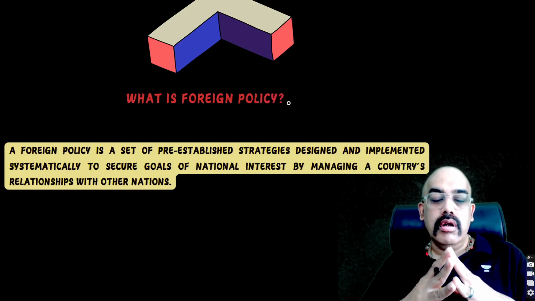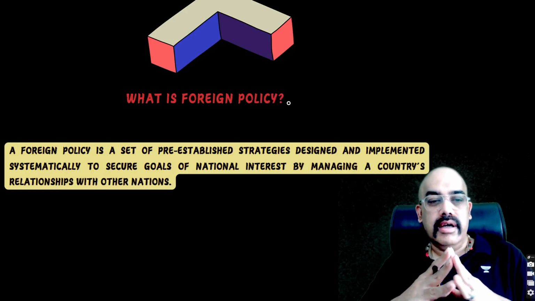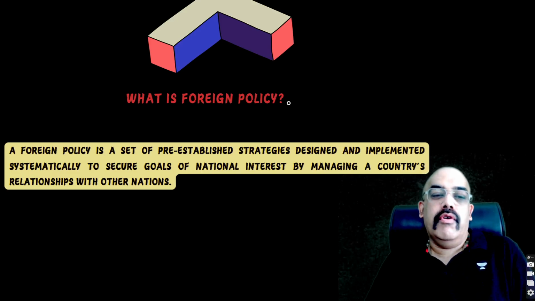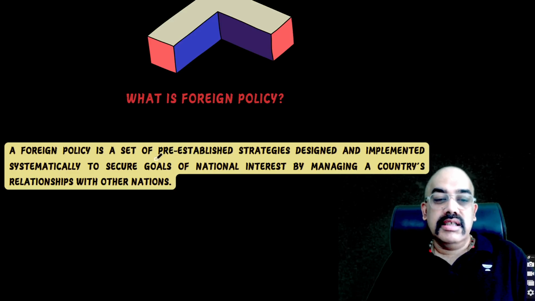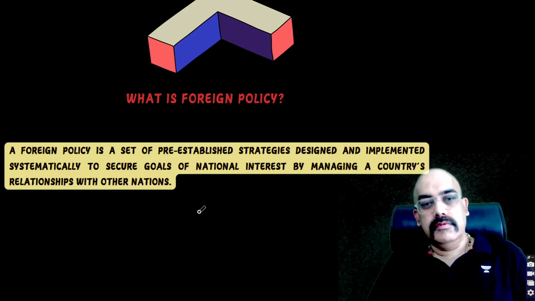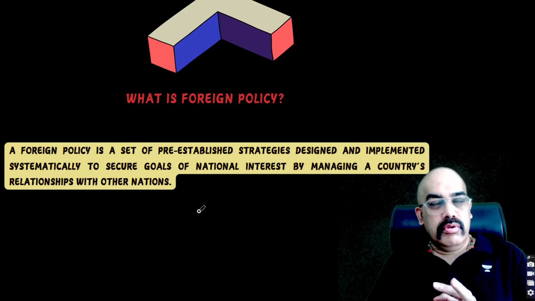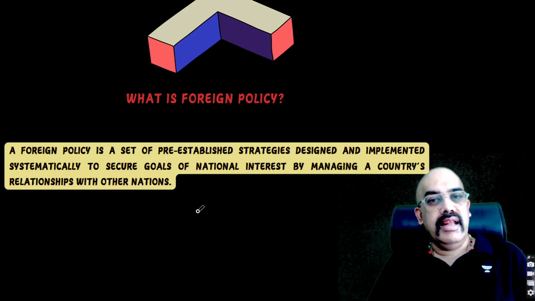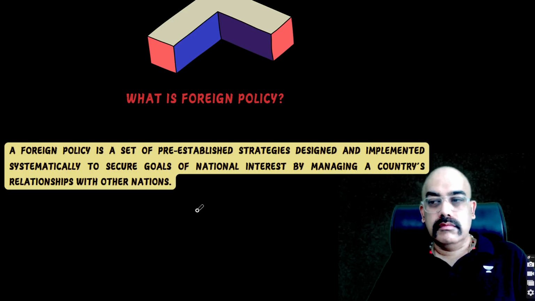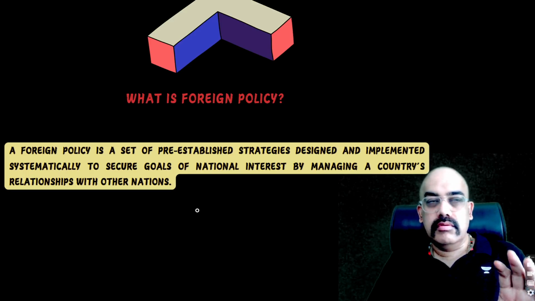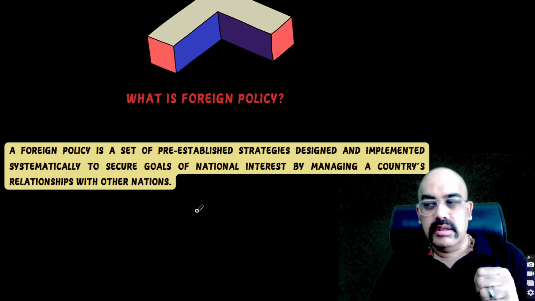So first of all, you have to pay close attention to the definition. Read it calmly and carefully. So what is a foreign policy? A foreign policy is a set of pre-established strategies designed and implemented systematically to secure goals of national interest by managing a country's relationship with other nations. Remembered? If you were in college and you write this exactly like this, trust me, your examiner will happily give you 9 on 10, and essentially you crack this university gold medal or whatever exam, that is it.